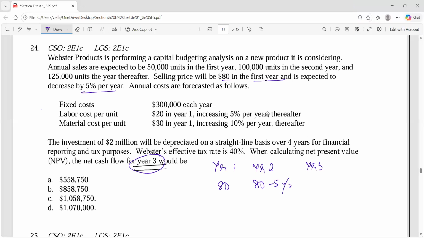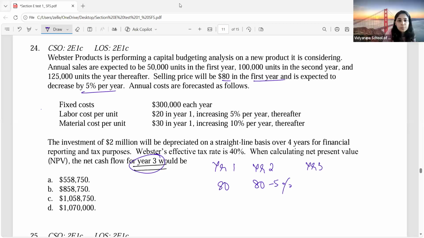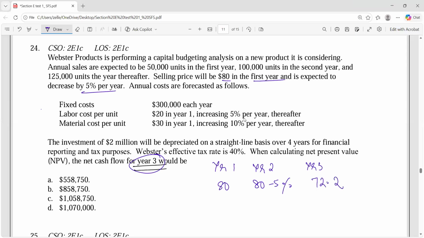What will be the selling price for year 3? 72.2, ma'am. It is going to be 72.2. Yes. Then what else they have told? How many units they are planning to sell in the third year? 1,25,000.